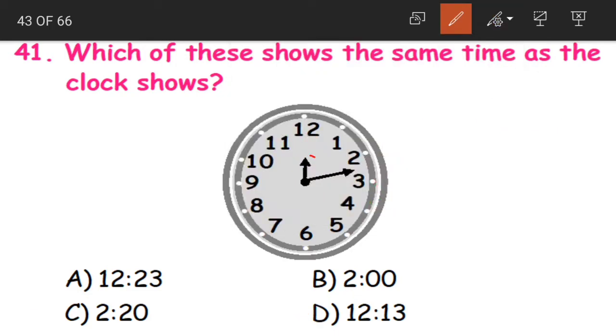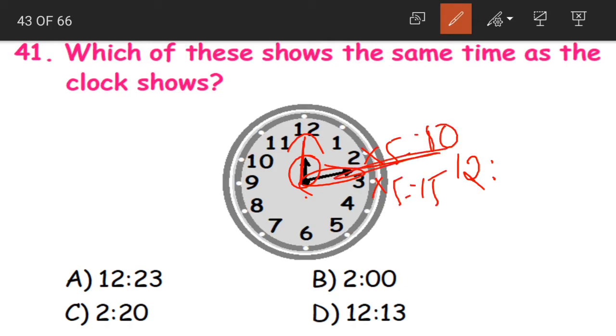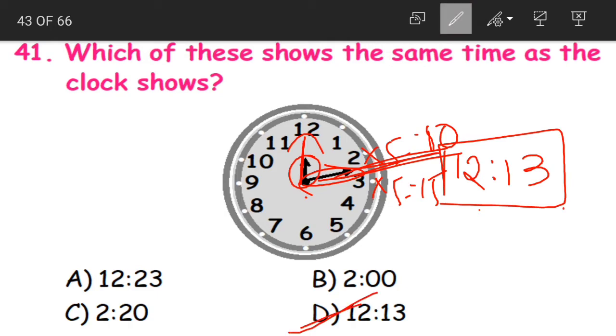Yes, children. See, the short hand is called the hours hand. It is at 12 o'clock, so we say 12 hours. And the long hand is called the minutes hand. When we are calculating the minutes, we have to multiply the numbers by 5. 2 into 5, 10. 5 into 3, 15. It is in the middle of 10 and 15. So the middle of 10 and 15 is 13. So 12:13 is the time, that is option D.